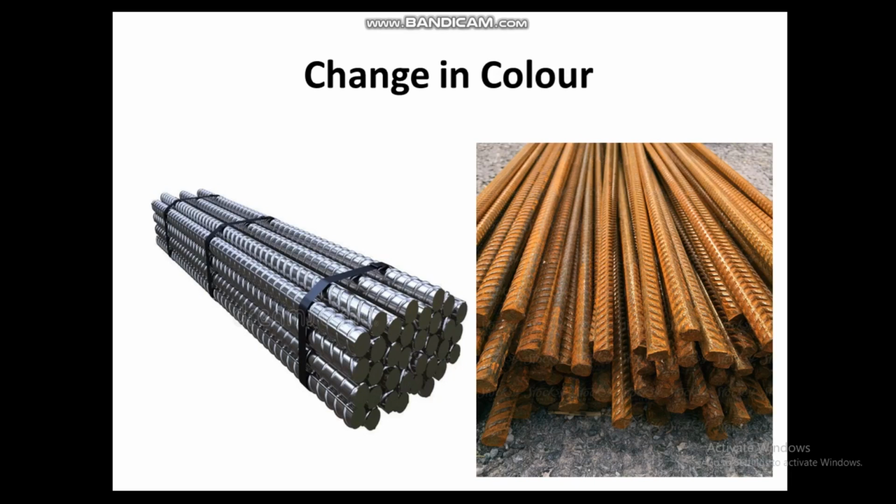Here you can see this is an iron rod. We know that when we buy it from the market or when it is obtained from the industry, it is in this form, shiny, very new. But when it is left in an open place, what happens? After a few days we can see the color of the substance has changed. Why has the color changed? Because the iron has reacted with substances present in the atmosphere, like water vapor and oxygen. With that, the iron reacts and the color of the substance changes. So it's also a chemical reaction where the color of the substance changes.